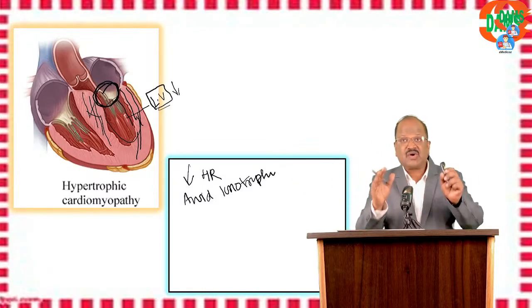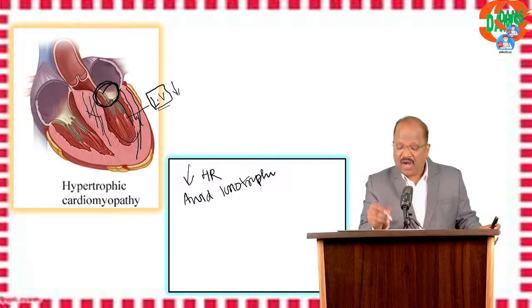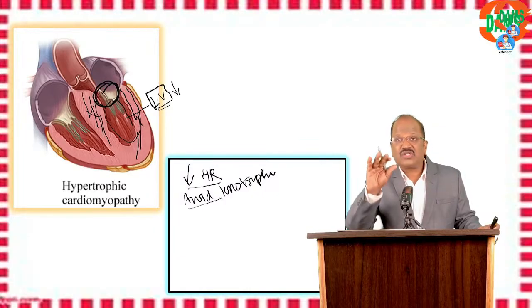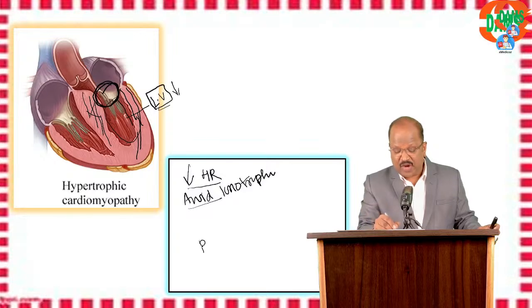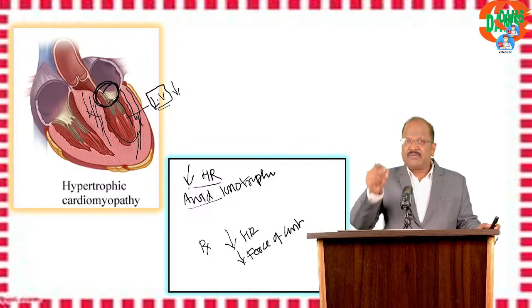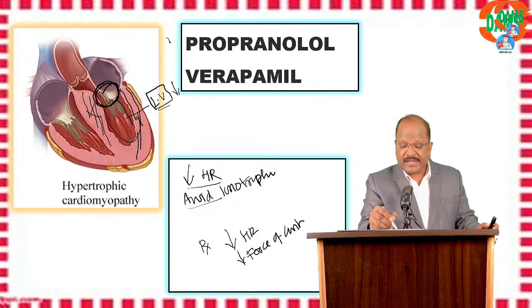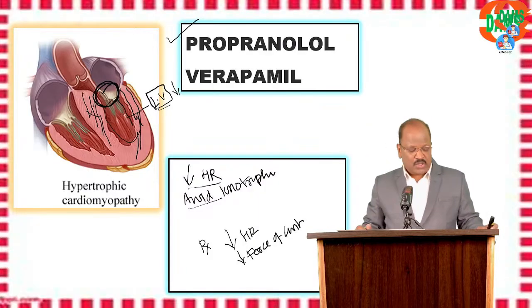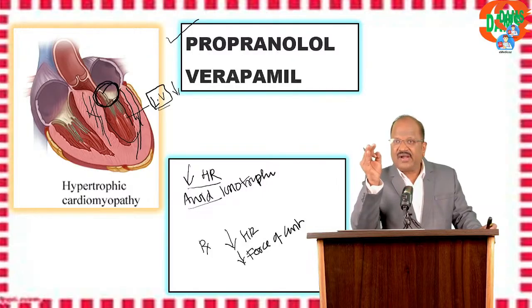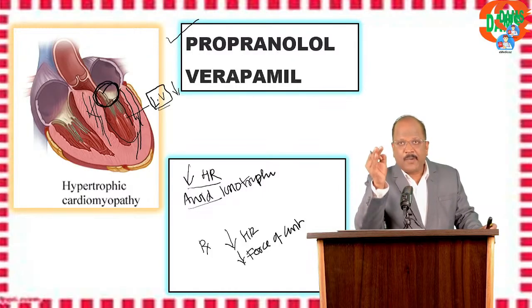So the concept is that I want to reduce the heart rate and I don't want a strong force of contraction. That means I should give a drug decreasing heart rate and decreasing force of contraction. That is what I am going to use. Here the best option is a beta blocker like propranolol. So the fantastic drug for treating HOCM is propranolol.